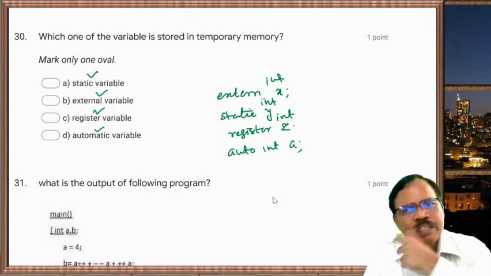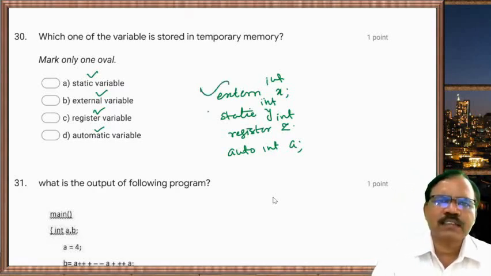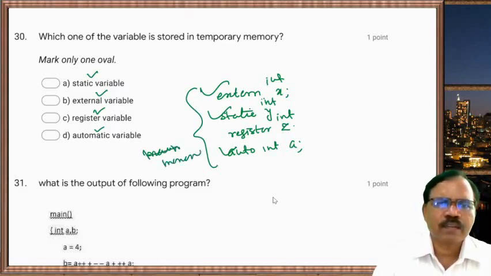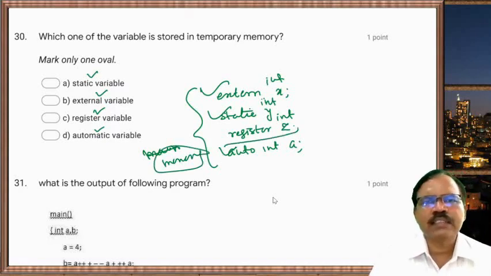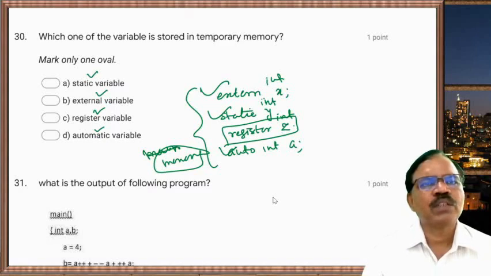So in this way we declare variables. Out of these, extern, static, and auto are stored in main memory, while register is stored in register memory, that is temporary memory. So register variable is stored in temporary memory.